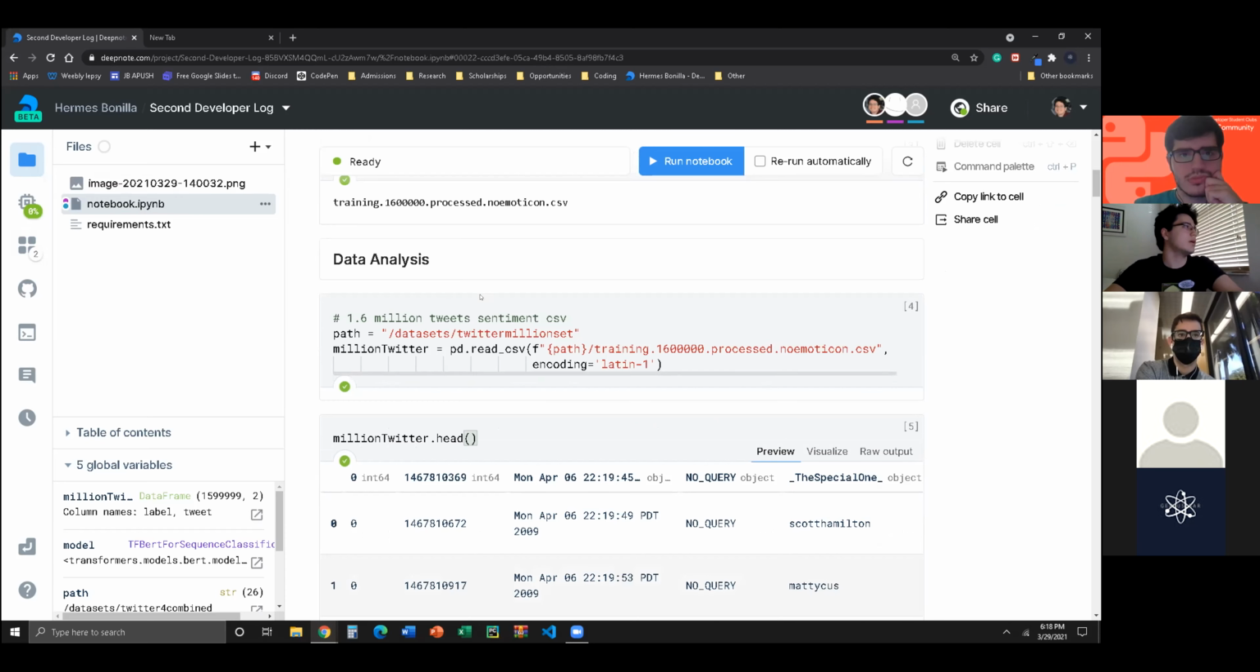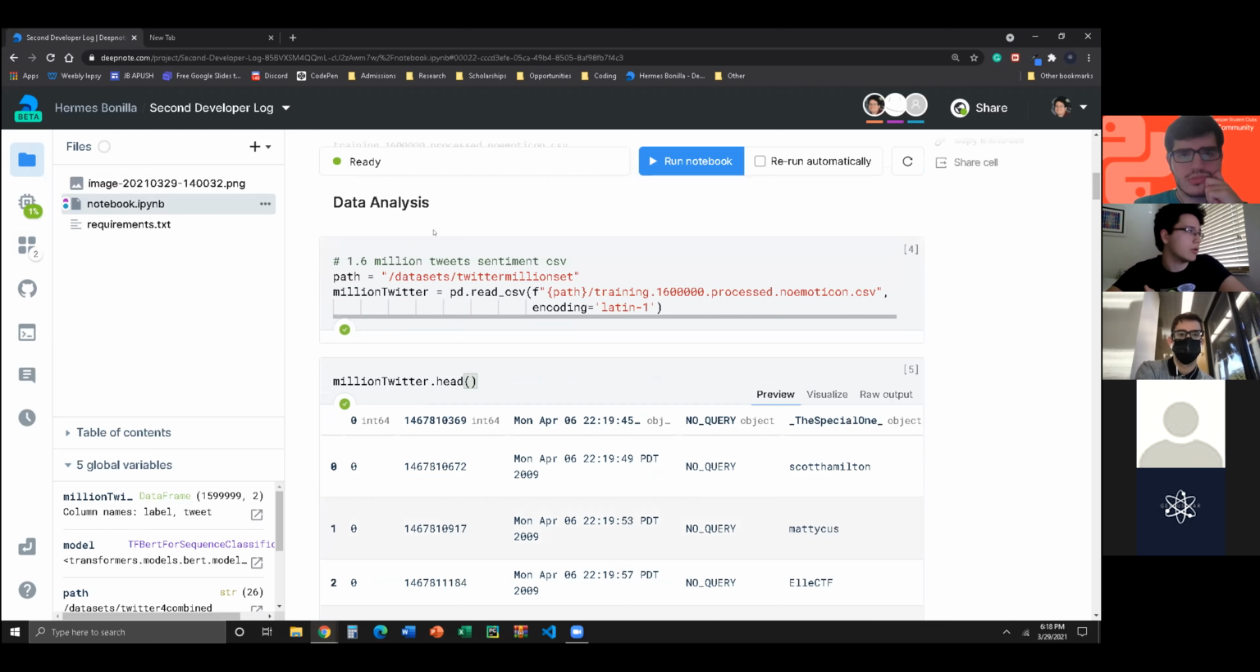Now, we start off with our million tweet sentiment CSV. And again, if there are any questions, feel free to interrupt, put it in the chat. We'll be more than glad to help.